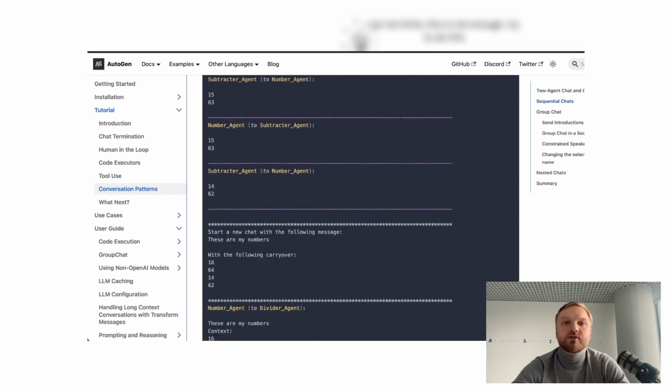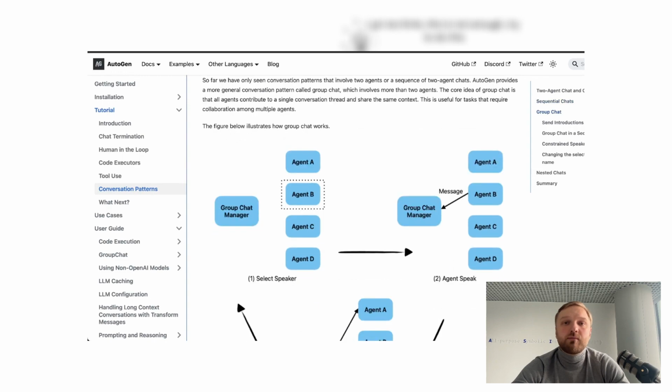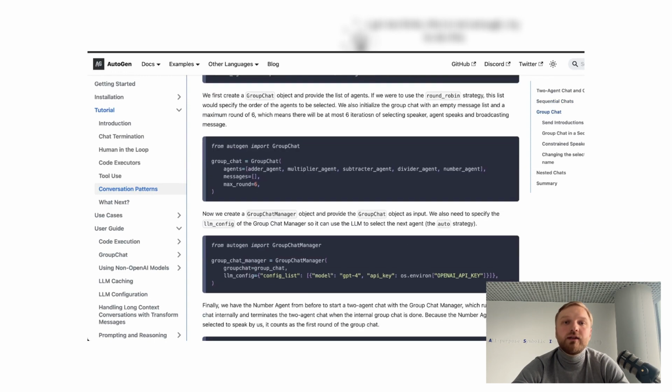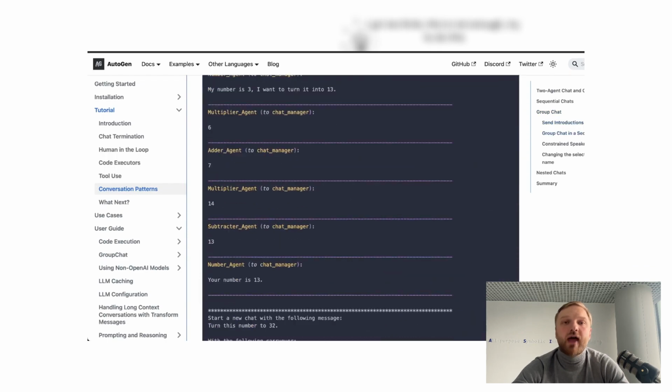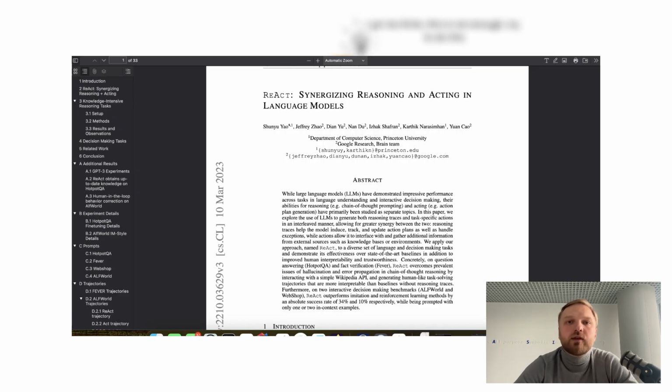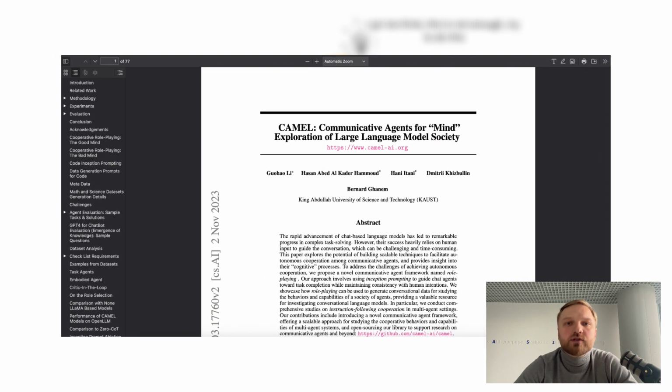And as usual, I suggest you look through Autogen examples and how they manage to solve really complex tasks by applying system 2 thinking and the collaborative agents approach. And by the way, as a side note, before Autogen or similar libraries became available, the community go-to approach was to use two main patterns: ReAct prompting and Communicative Agents for Mind Exploration of Large Language Models, or simply the CAMEL approach. These two are quite interesting things to read.